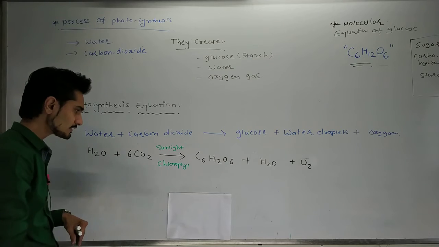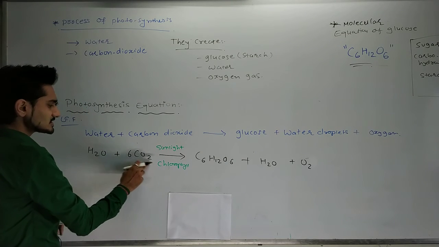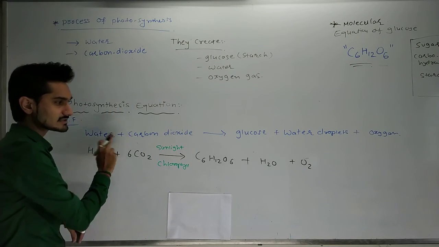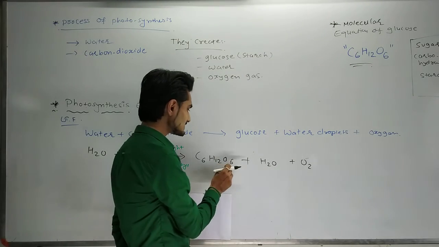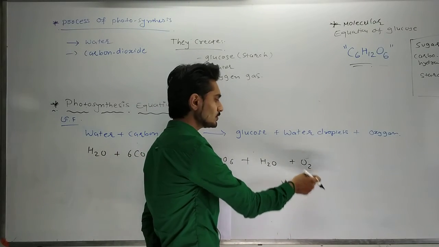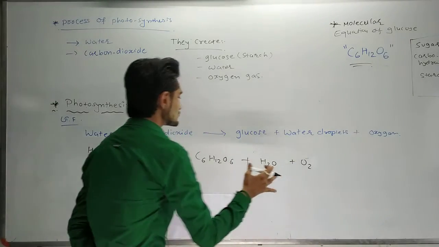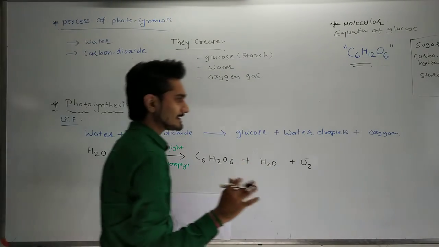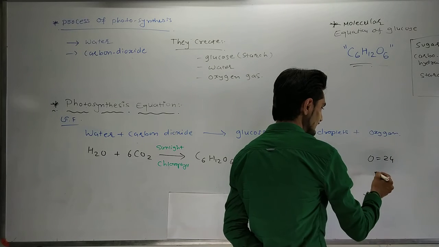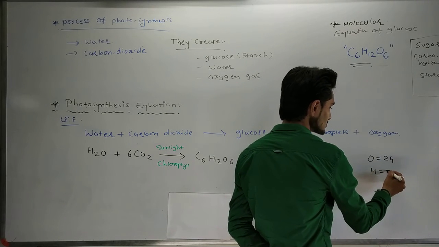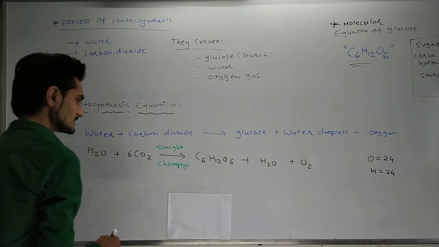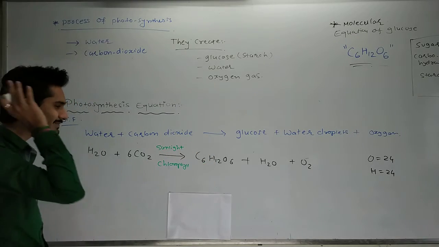Now for oxygen, you can see 12 oxygen atoms have come, and also 1, so here it is 13, and on the other side 7 and 2, which is 9. Okay. So suppose I take oxygen equal to 24, and I can also take hydrogen equal to 24. Then we can balance this equation.